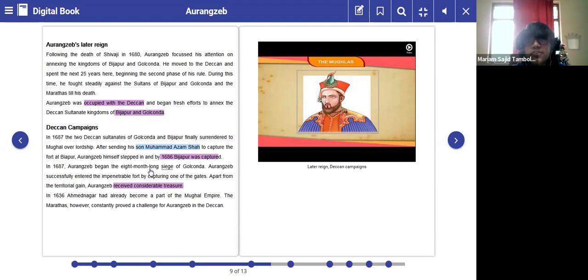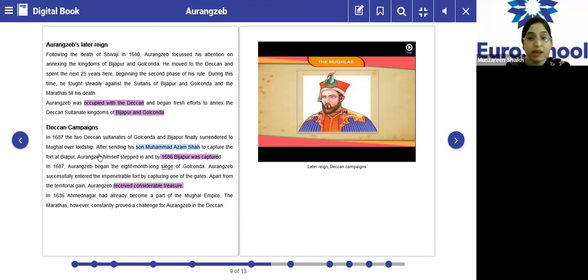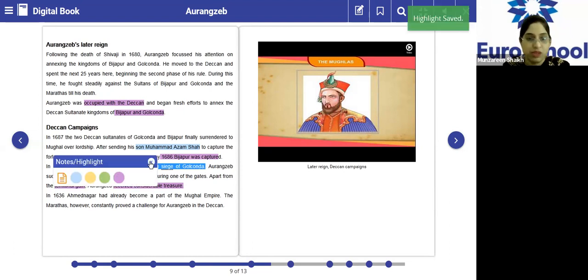He got the territory as well as the treasures. Please underline this. Territorial gain means he could expand his territories. Second, after capturing Bijapur, in the year 1687 he seized even Golconda. Please underline that. After capturing these two places, he could definitely expand his territory as well as gain treasures.